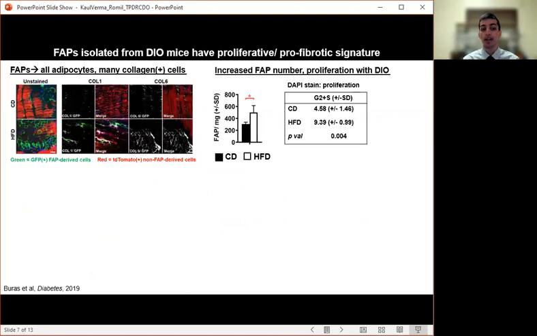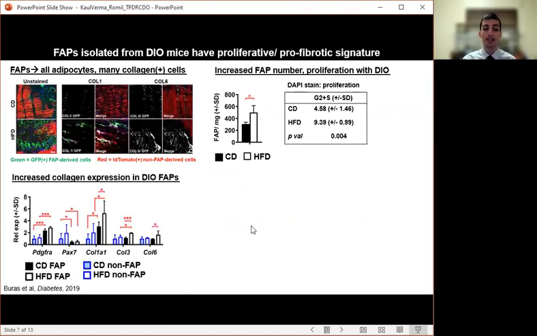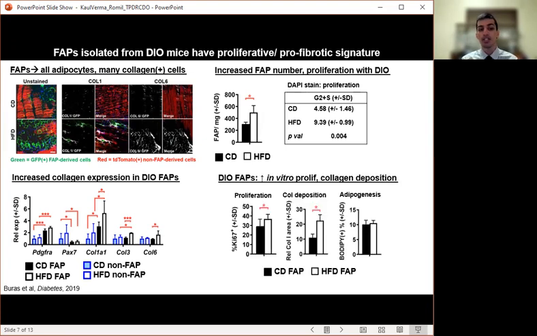High-fat feeding caused FAPs to increase in overall number and proliferative capacity. FAPs isolated from high-fat mice also showed increased expression of collagen species. These changes were not observed in non-FAP stromal cells, suggesting that FAPs are a key source of collagen deposition in the obese diaphragm. In the culture dish, FAPs isolated from high-fat diaphragms showed increased proliferation and collagen deposition. They did not show increased adipogenic potential, suggesting that the higher adipocyte numbers seen in the obese diaphragm are a result of a larger FAP pool.